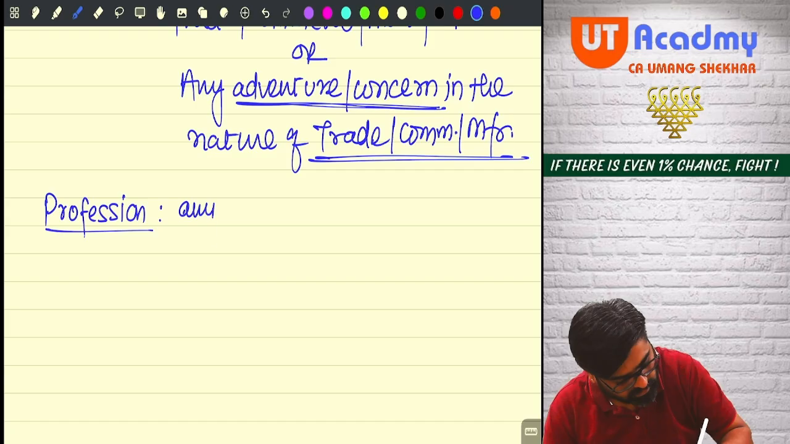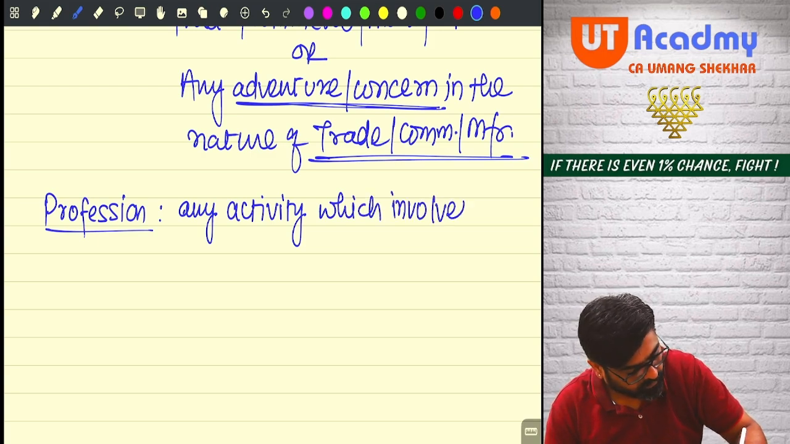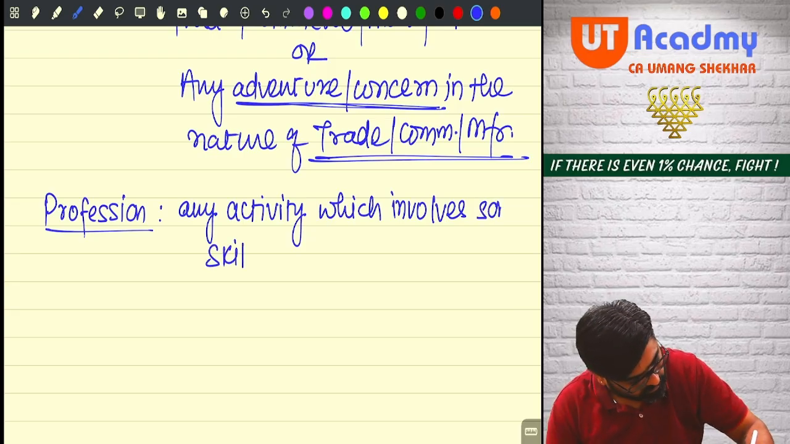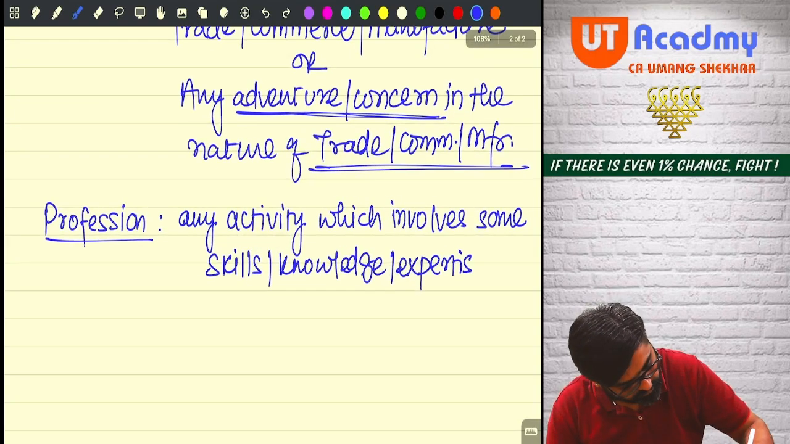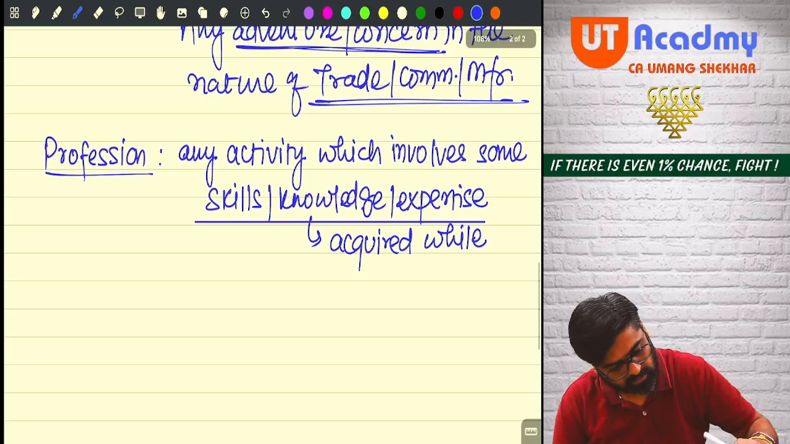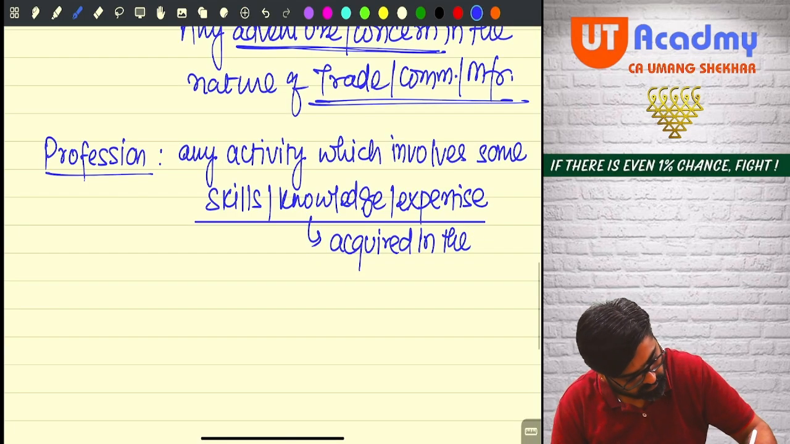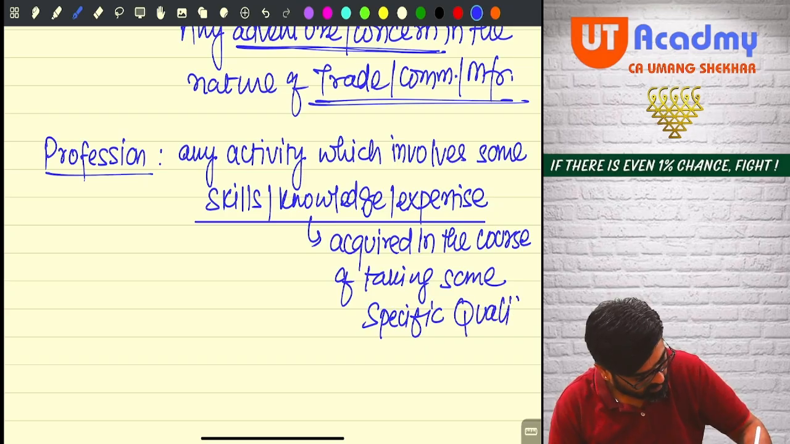Profession means any activity which involves some skills, knowledge, expertise, and these skills, knowledge, expertise are acquired in the course of taking some specific qualification.